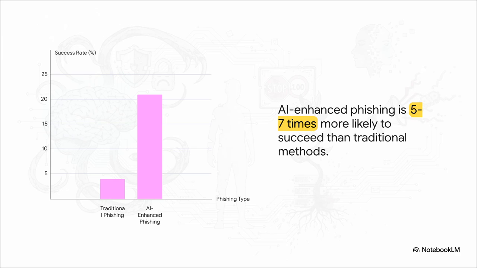This chart shows the difference in black and white. AI-powered phishing is 5 to 7 times more effective than the old-school methods. I mean, look at that jump. From a 4% success rate all the way up to 21%. That is a massive advantage for the bad guys.